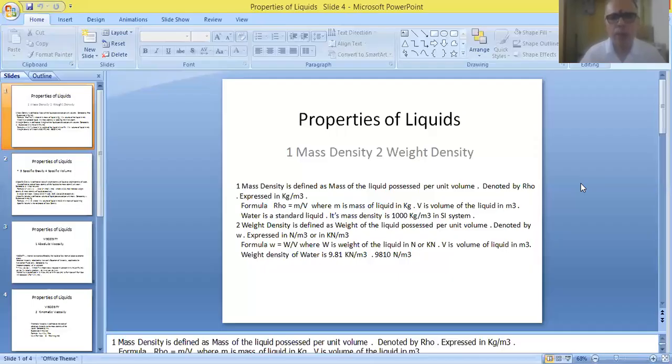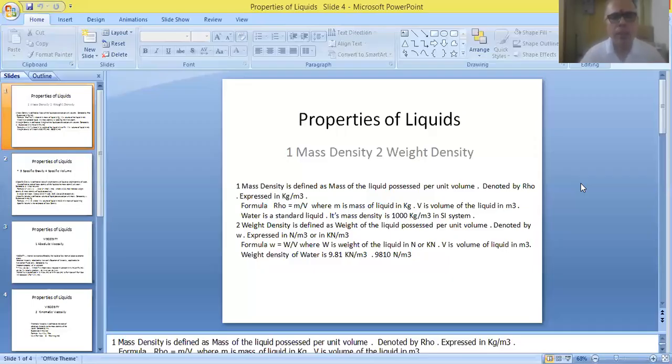Now back to the point. This mass density is denoted by the letter rho. This letter has to be used only for indicating the mass density of the liquid. Now this is expressed in kg per meter cube. We have to follow the SI system, so the unit of mass density has to be expressed in kg per meter cube in the case of the SI system.